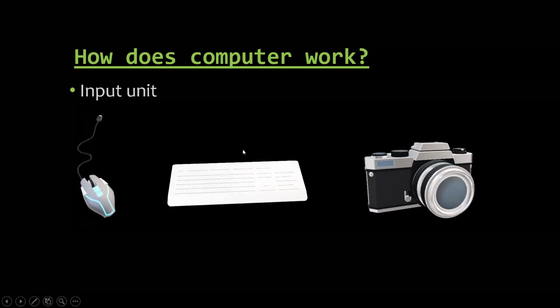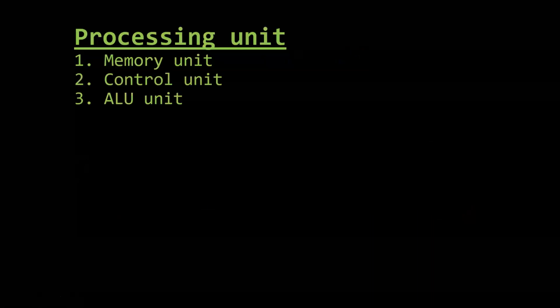So we can use this device to input, or enter, information in the computer. So these are the input units with which we can enter data in the computer. Some examples are mouse, keyboard and camera. These input units help us to enter the data in the computer.